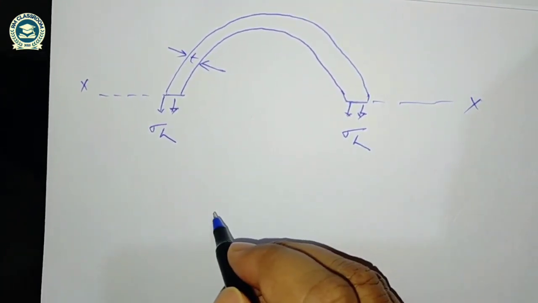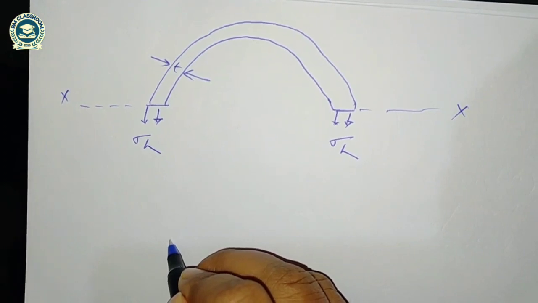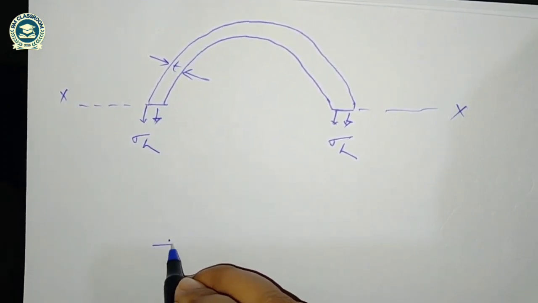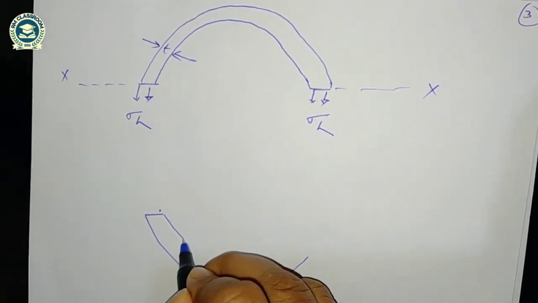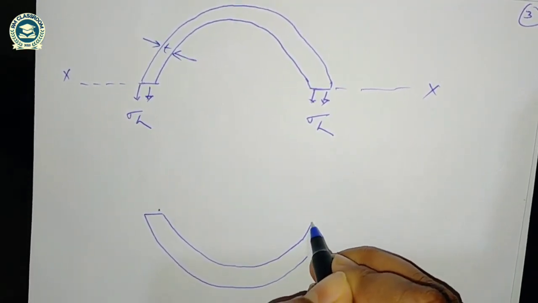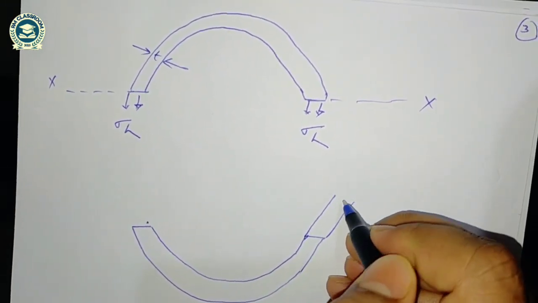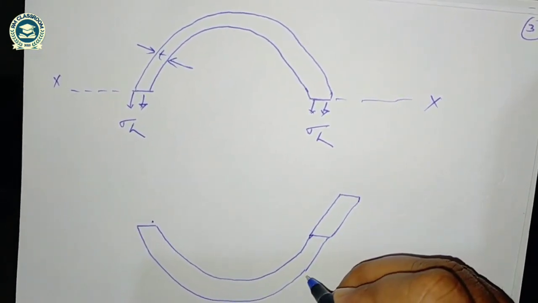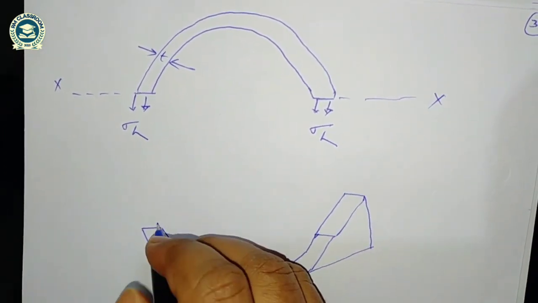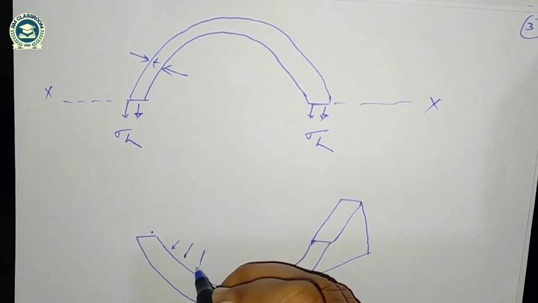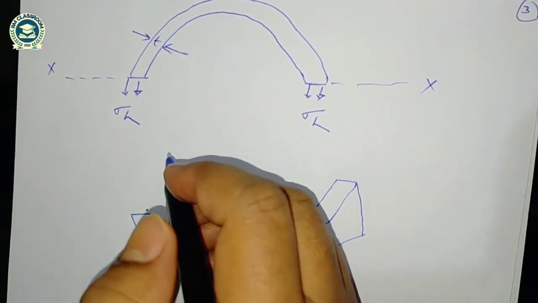So if I compute the expression of hoop stress, let us assume this is the internal fluid pressure, P.